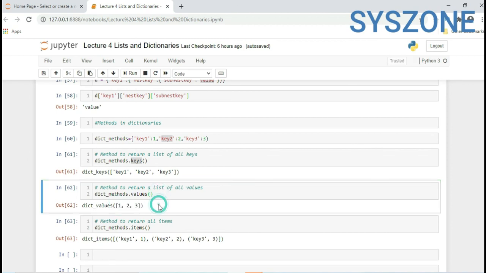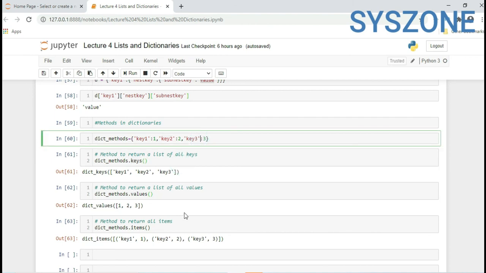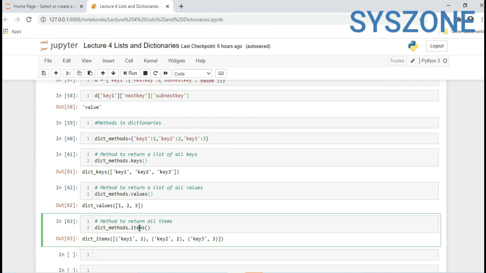If you want to get keys and values in tuple format, then you have to use dict_method dot items function. It will return your dictionary in key value format, key 3 value is 3.